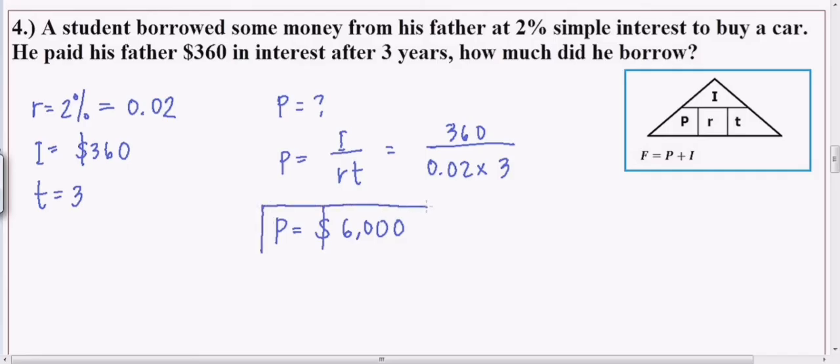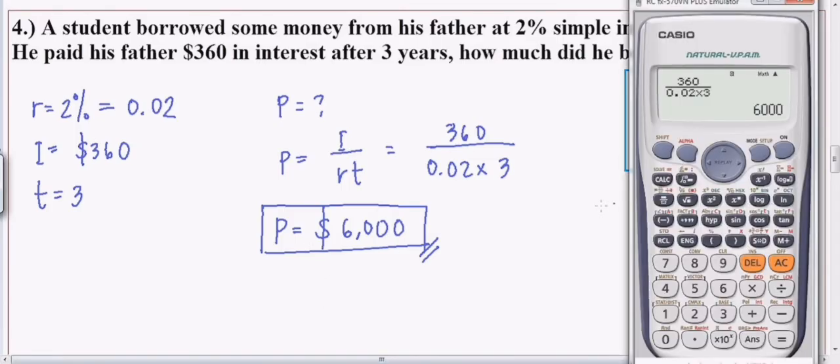Okay? So ito guys, yung principal amount. Ibig sabihin yan lang yung inutang niya sa tatay niya. Tapos tumubo ng 360. Ngayon, kung tatanungin kayo kung magkano yung babayaran niya sa tatay niya, hindi 360 lang. Hindi rin 6,000 lang. Kung hindi, 6,000 plus yung 360 na tinubo. So, ang babayaran niya sa tatay niya in total is $6,360. Kasi ito yung original na inutang plus yung tinubo na 360. So, syempre, all in all, 6,360.